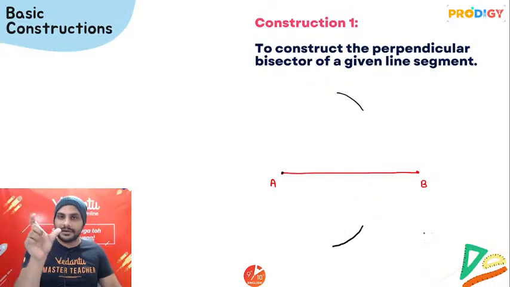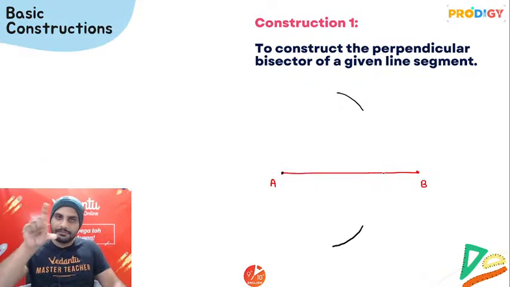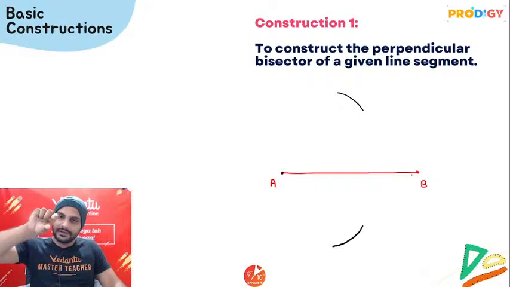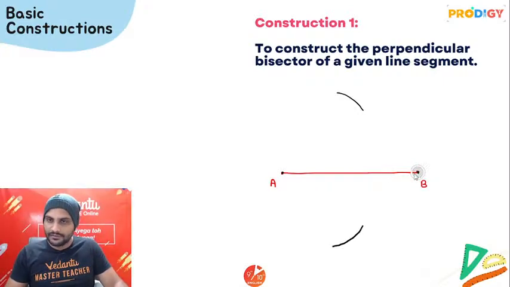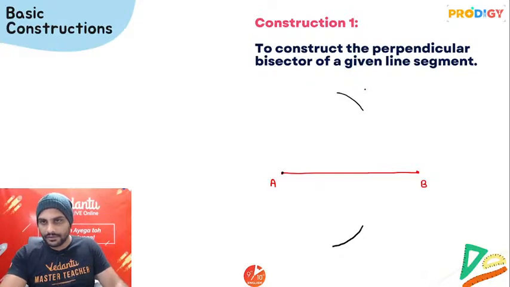Now do not change the compass length. Whatever size of compass length you have opened, keeping the same size of open compass, keep the tip of the compass at B now. Alright, keep the tip of the compass at B, make one cut over here.